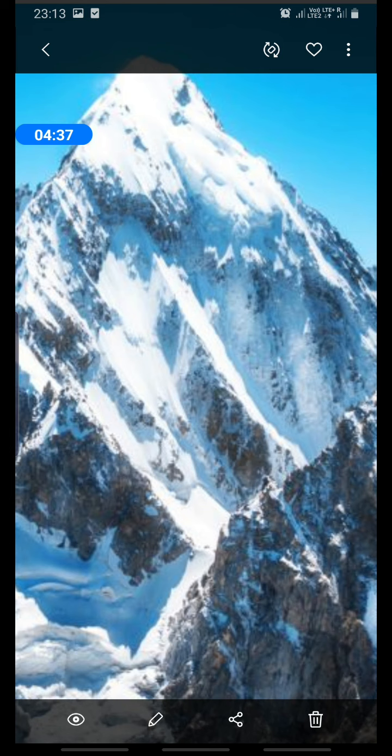Several mountains join to form a chain of mountains which is called the mountain range. Now, what is this chain of mountains? Yes, you can see so many mountains are there in this picture. So what are these? These are chains of mountains, an area which is covered with a large number of mountains, and that part of the mountain is called mountain range. For example, Andes in South America and Rockies in North America.